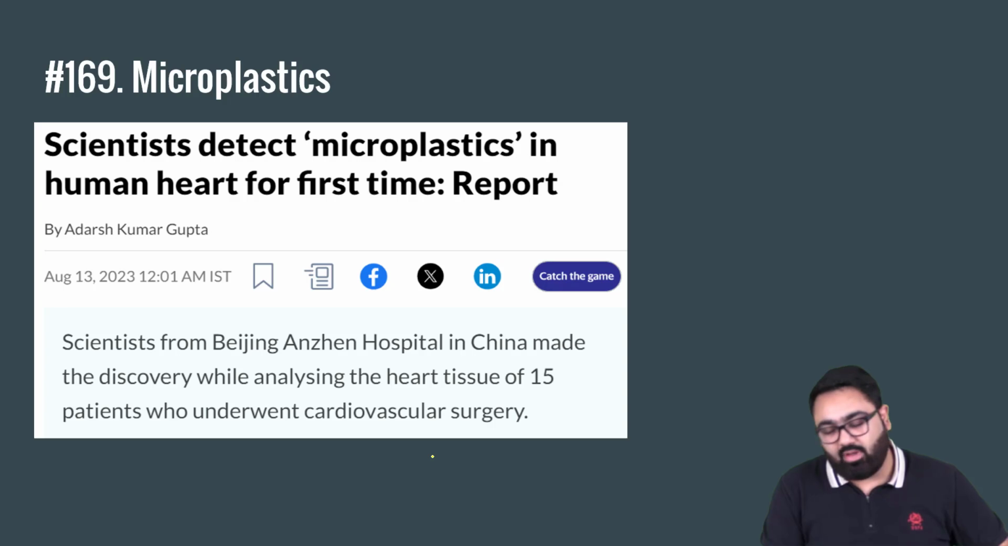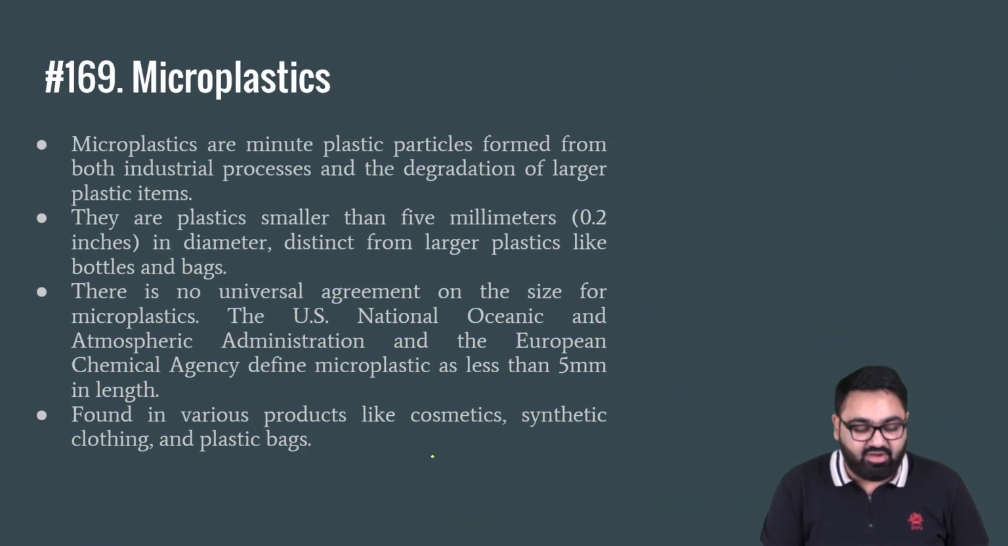Next, a bit of concerning news about microplastics. Scientists for the first time had detected microplastics in human heart as well. In fact, there was another news last few months that microplastics are being detected in very deep ocean organisms as well. Means microplastics have now reached everywhere, which is a major cause of concern.